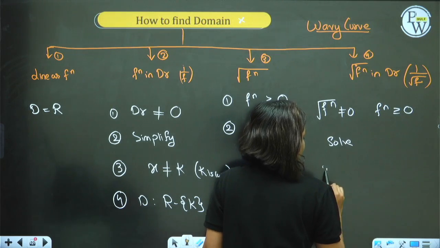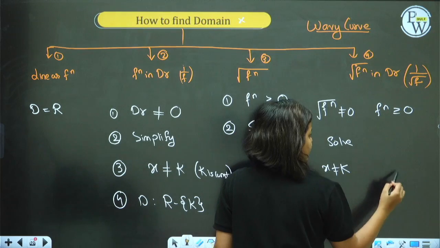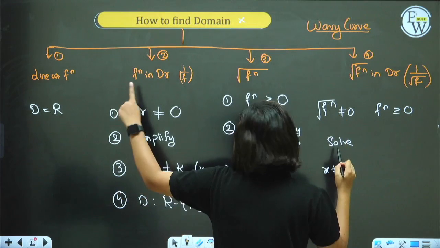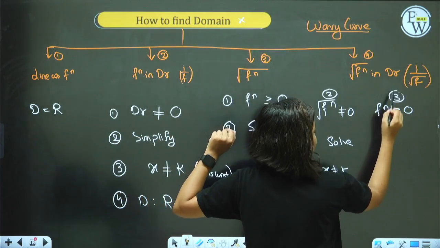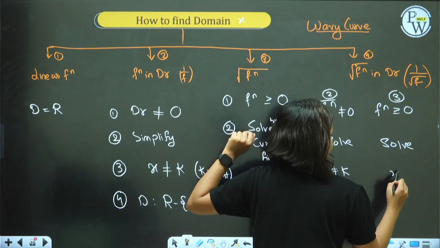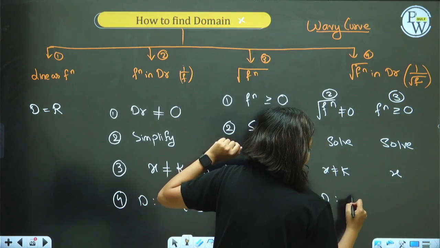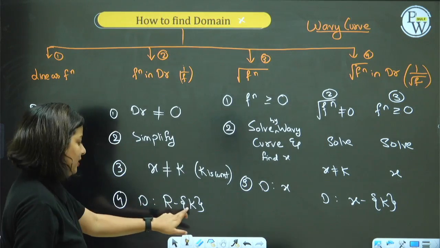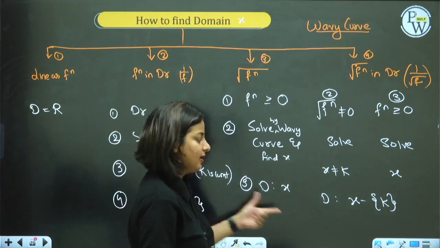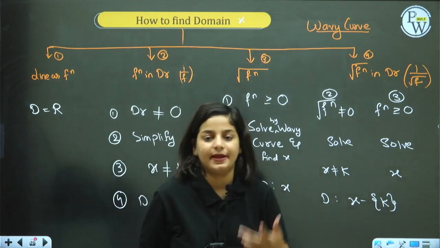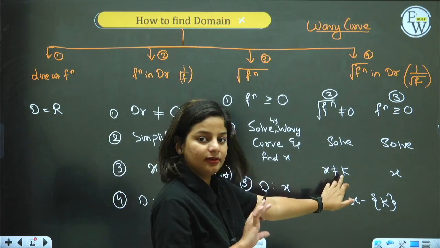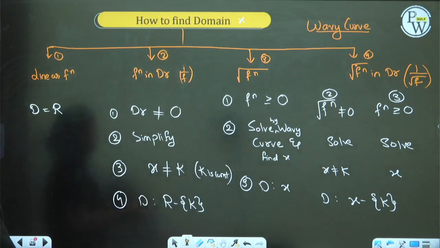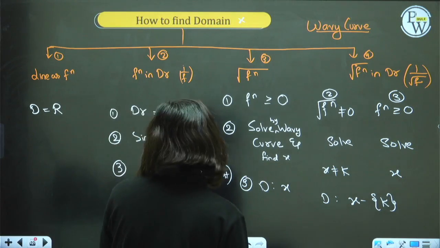Solve this portion, you will get x not equal to k. This is by the second method and this is by the third method. Solve it by wavy curve, you will get x. The domain will be all the x except k, right? This says remove k, this says domain is x. Combine the two, domain is all x minus k. From here k is removed, from this method you will get x. That's the combination. This is the way to find the domain for any kind of question.